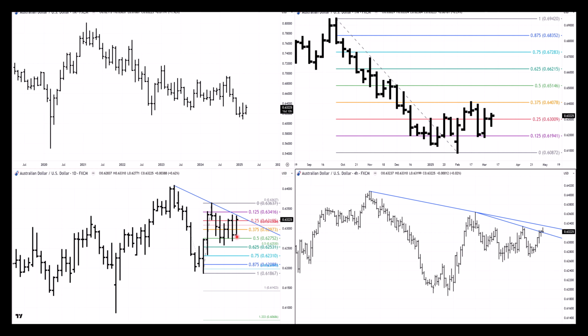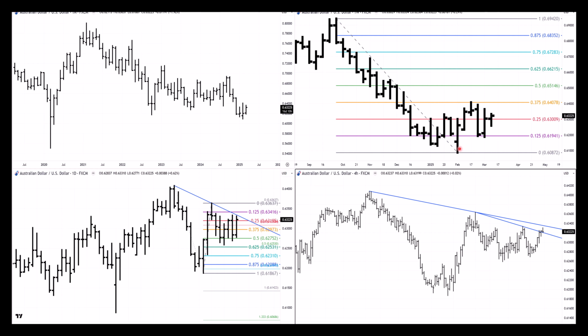However, I think we'll see Monday or by the latest Tuesday, we're either going to break above this trend line and kick off to the upside, or we're going to break down and the downside move will begin. And if that's the case, it means that this low in February up to the March high, that's our whole monthly swing. And if we turn down from there, we've got a new monthly swing to the downside following a very weak retracement to the upside. And that would be quite bearish for the Australian dollar, given that we have already taken out a whole bunch of major lows from the last couple of years.